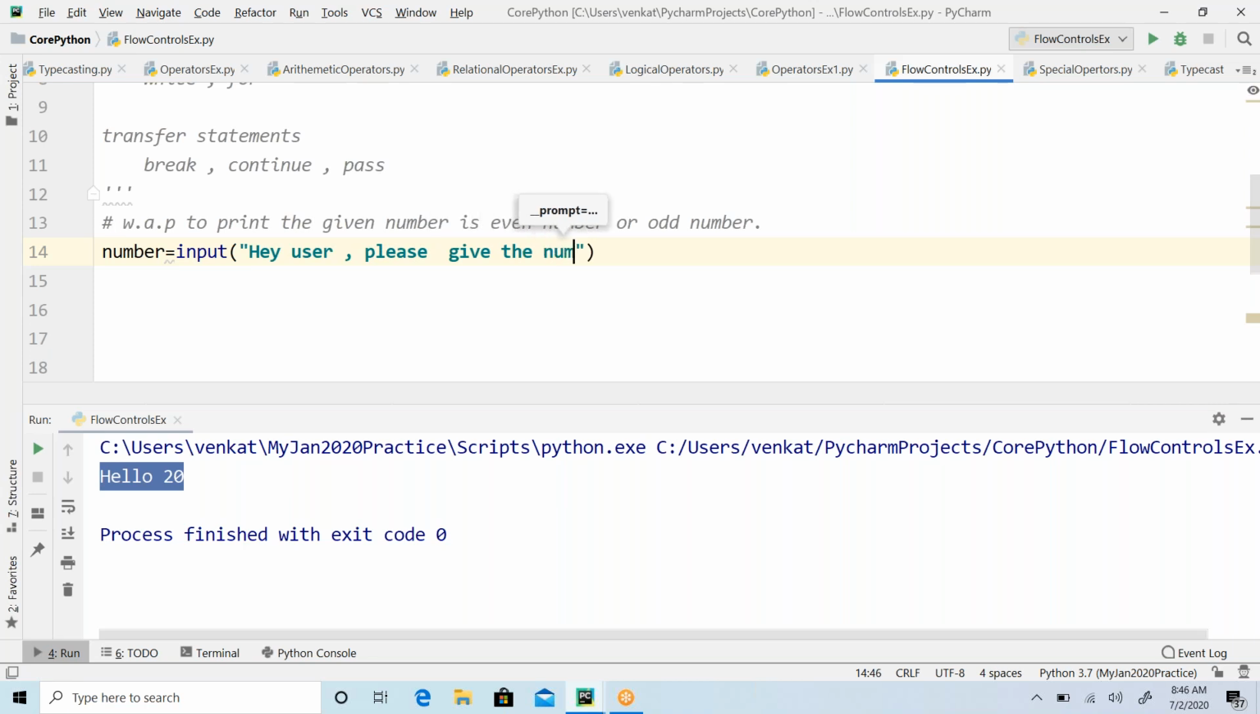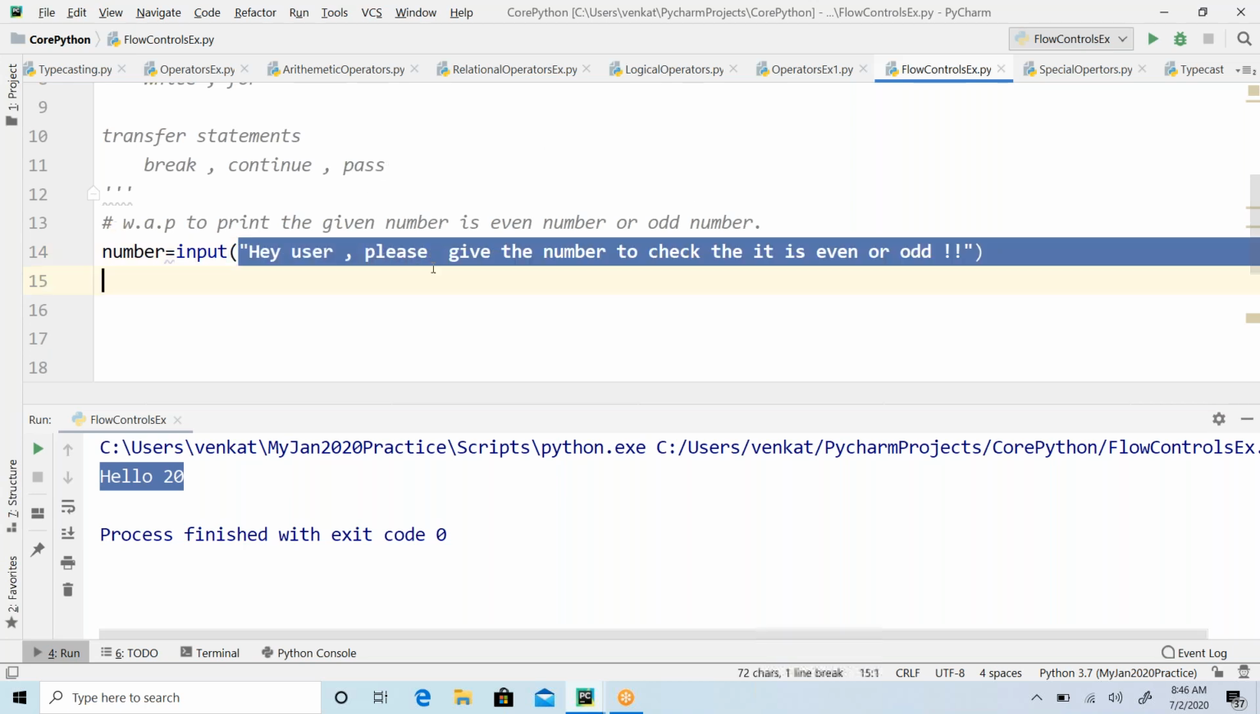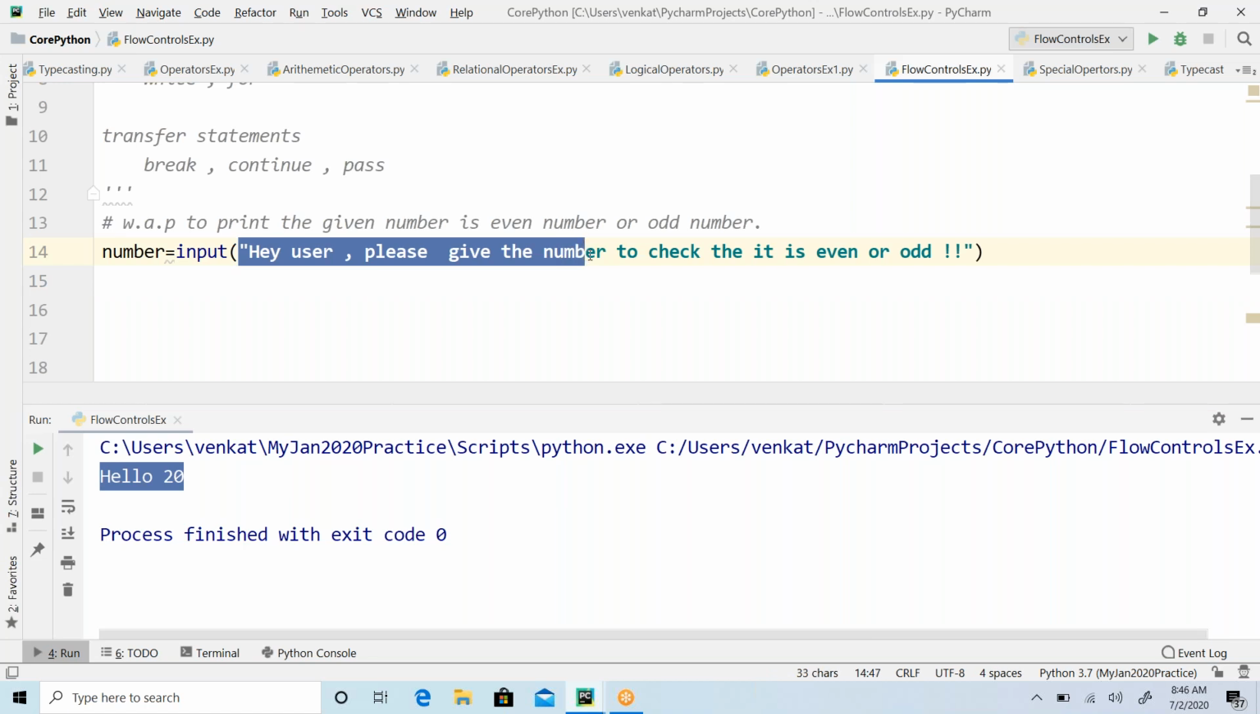Please give the number to check that it is even or odd. Okay, so just any statement, this can be any statement. The purpose of this is so that the user understands that the program is asking me to enter some input. Okay, I'll enter some input. So for that reason, we are giving this.